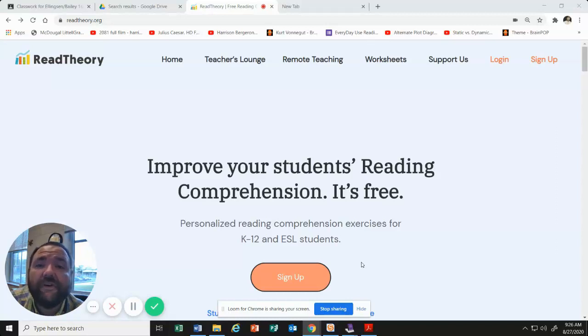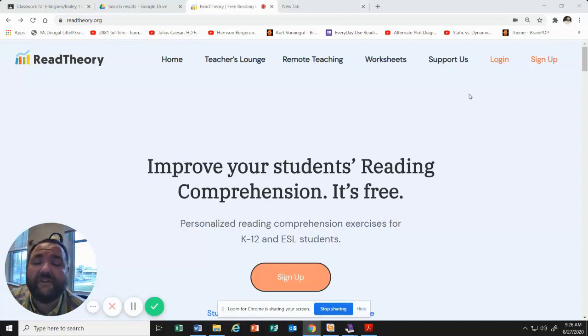All right, today we're going to see how you read, and we're going to find your Lexile for nonfiction texts. Sounds fun, right? You can either type in your browser www.readtheory.org, or you can just click on the link that I've supplied you. Make sure you go to a page that looks like this, readtheory.org. Sometimes people misspell it and it takes them to a weird place. So make sure yours looks like this.